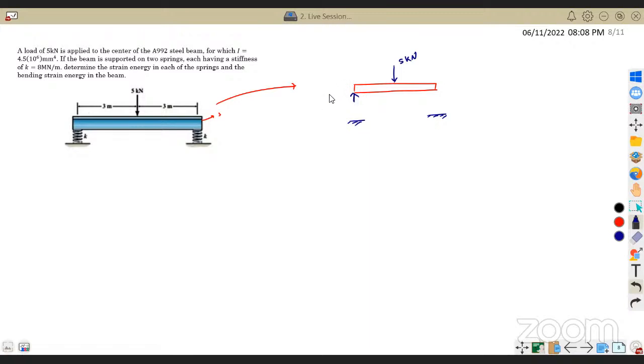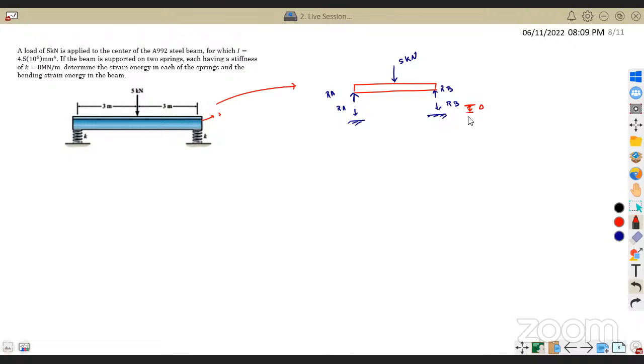Let it be Ra, and similarly the other spring will offer a reaction on the beam, let it be Rb, and the beam will offer a reaction on the spring. We should not forget it. That will be equal but opposite, and because of that both the springs will get deformed by some amount. That is, each will get compressed by some amount. Let the compression be delta.